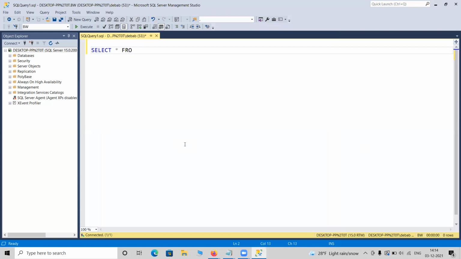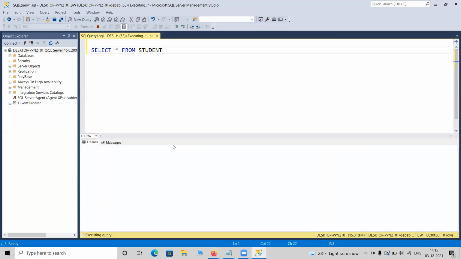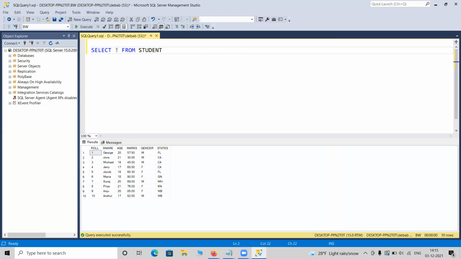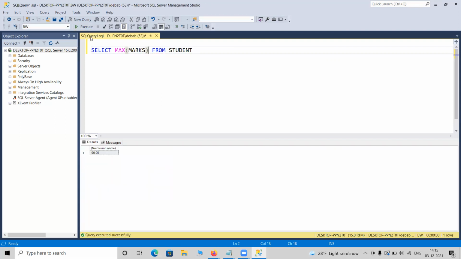So what was our table? Let me search. Our table was something student, but I can't remember. So yeah, this is our table. If you write any aggregate function, what are those aggregate functions? If we just simply recap, it was max, min, average, count. We have learned those things. So if I write max marks from the student, it will simply fetch the maximum mark from the table, that is 90. If I write minimum, it will simply fetch the minimum marks. And if we fetch average marks, it will fetch the average marks of the table.